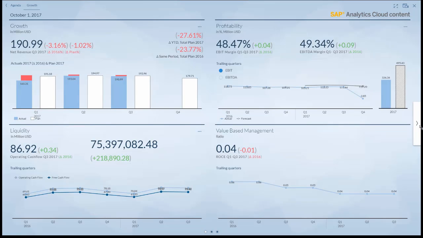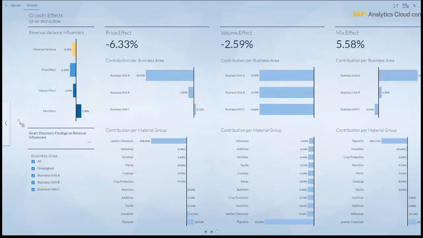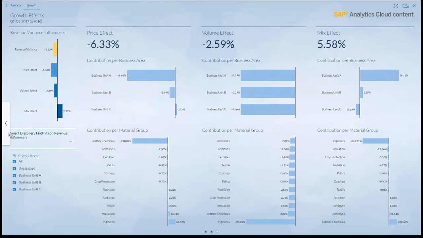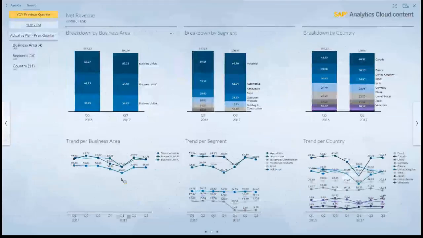So where does my net revenue come from? In the middle screen, we do a first breakdown. I think it's relevant to understand from which business area the net revenue comes, or in which segments we generate our revenue. You see our roughly 191 million. That's how it's distributed across those business areas, segments, and the country. And again, we show a trend over time.